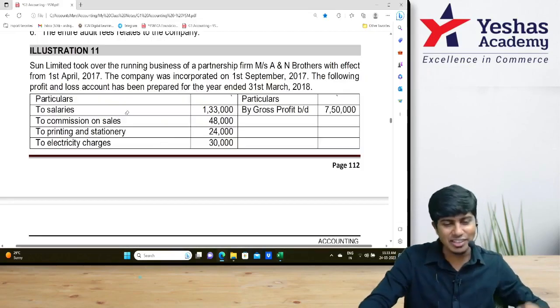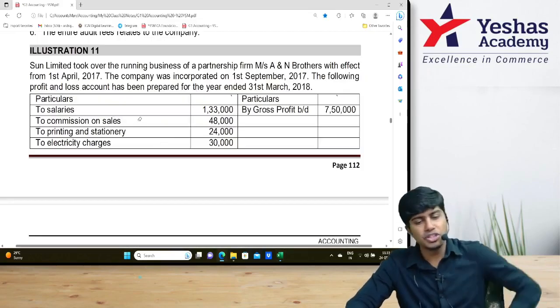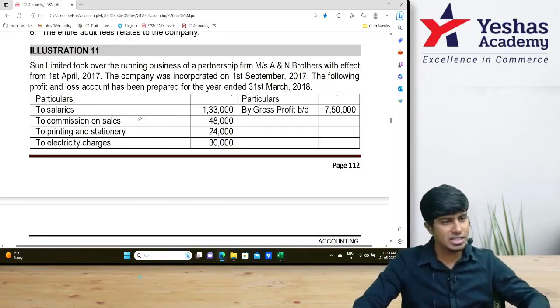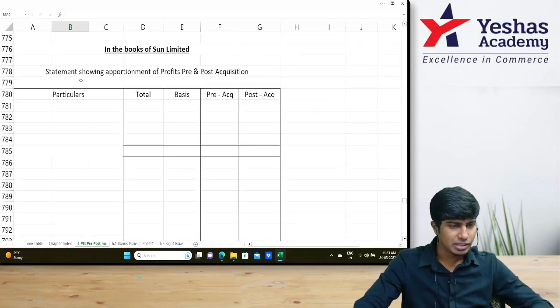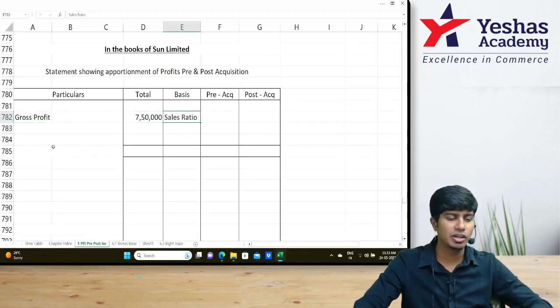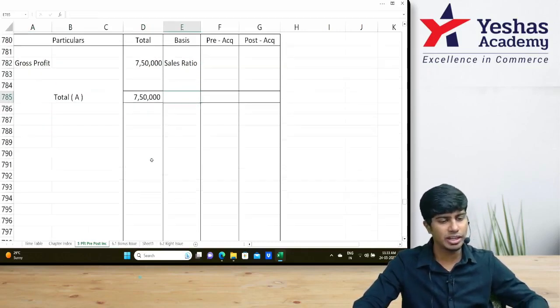Then after that we don't have information about sales ratio immediately. We have information about GP. GP should be split in sales ratio, 7,50,000. I'll write in our table: GP 7,50,000 sales ratio. But how much is sales ratio? We'll write here and then go to expenses.